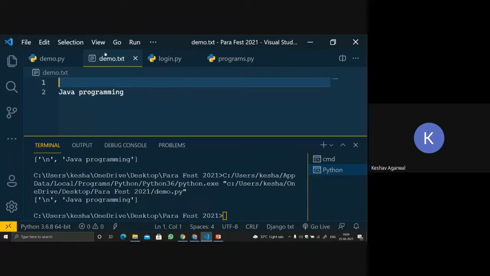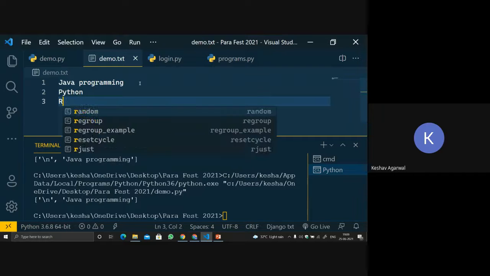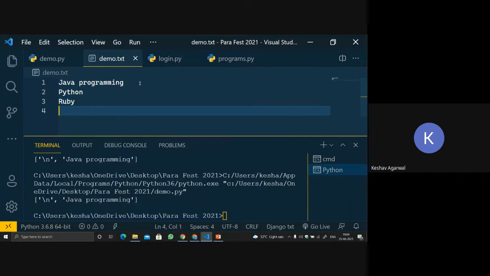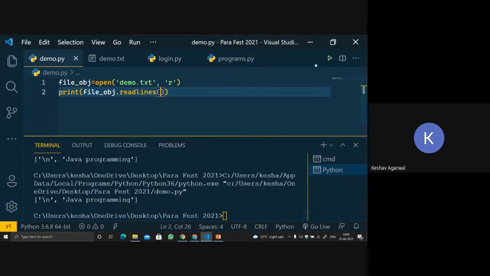So this one over here, what is written over here is a next line, correct? So it is replaced by a \n. Let's remove this from here, and in the next line we will write Python. In the next line we will write Ruby, and in the next line we will write C++.